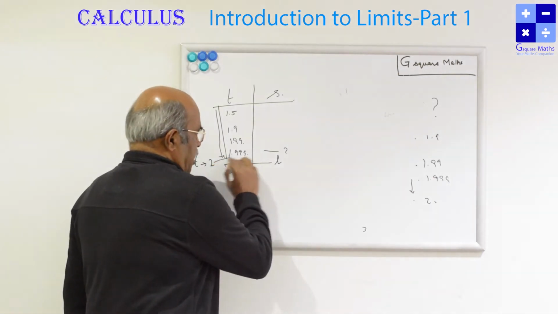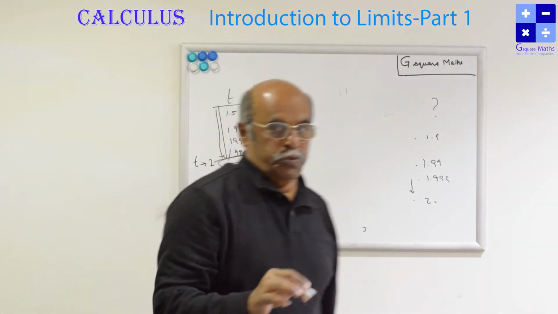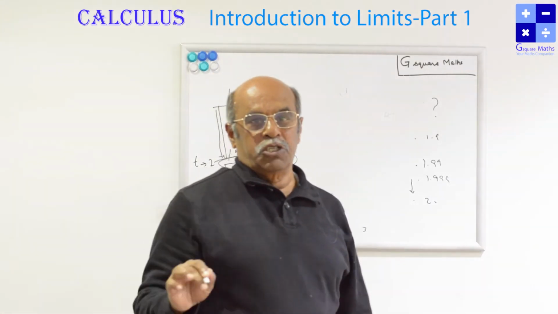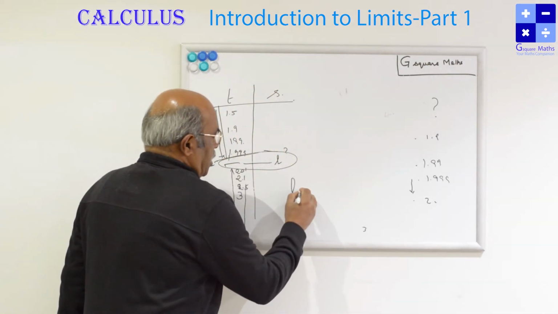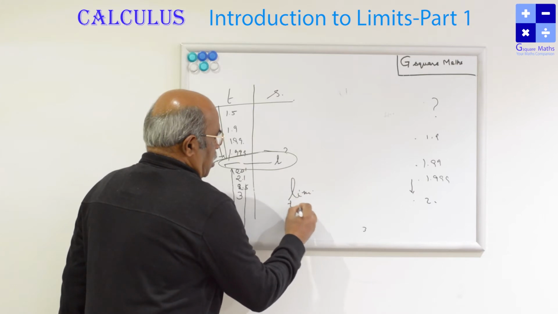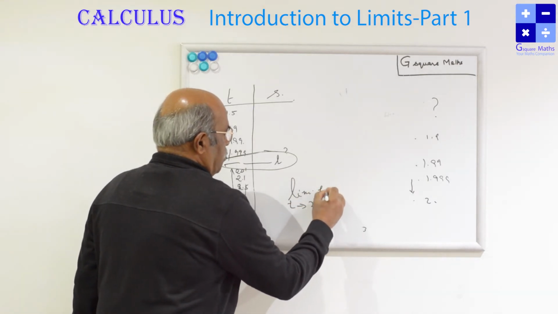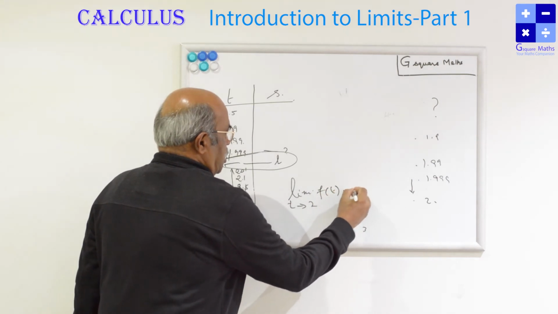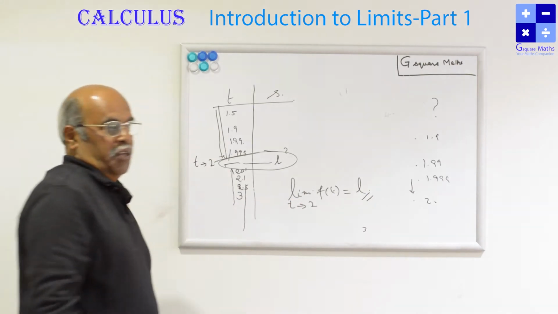That concept is a limit concept, the limit of the speed of the vehicle when t is equal to 2 is L. So we can write this as the limit as t tends to 2 of the function is equal to L. L is the limit of the given function.